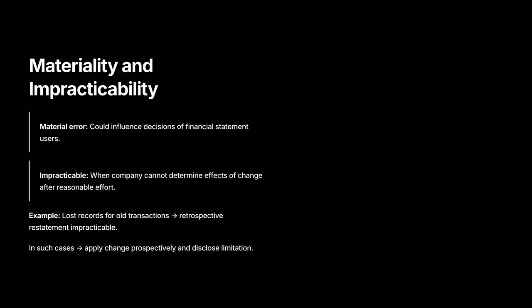Materiality and impracticability. Materiality decides whether an error or change matters to users' decisions. Impracticability means you cannot determine the amounts after reasonable effort. Example, lost historical records prevent reliable restatement. That can be impracticability. But don't invoke impracticability lightly. Document the attempts and rationale. So be sure to document them.